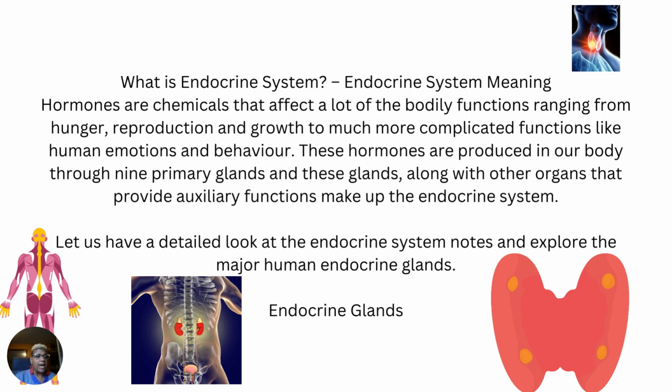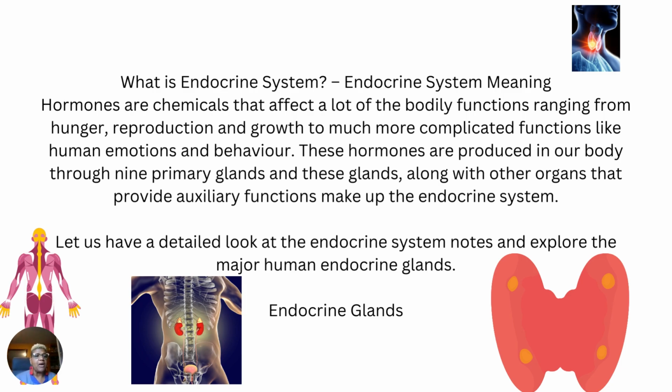So we started in chapter 22 on Tuesday, the endocrine and nervous system. I have some slides here that we're going to go through, and this should help you with understanding the endocrine system and nervous system. So it starts off, what is the endocrine system? The endocrine system means hormones or chemicals that affect a lot of bodily functions, ranging from hunger, reproduction, and growth to much more complicated functions like human emotions and behavior.